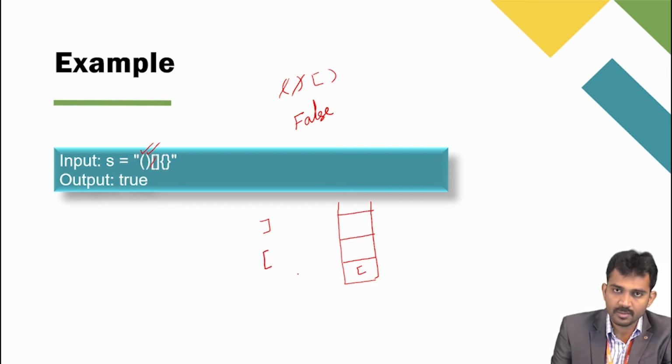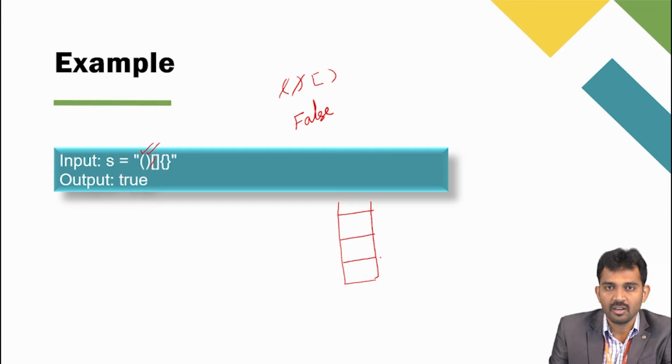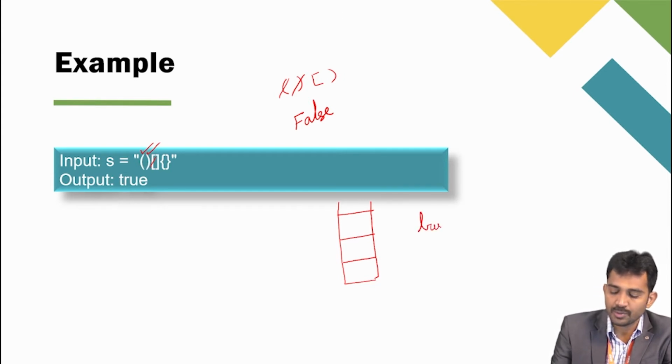So both are the same, then you simply remove that one. And here also the same, and I simply remove this one. At the end of the string, you need to check whether your stack is empty or not. If the stack is empty, then only you should return true.